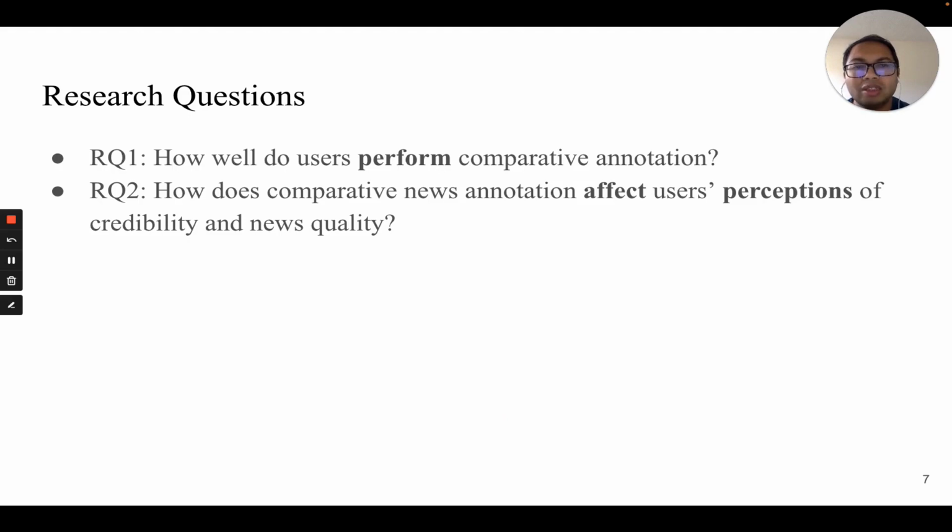Using our design, we asked two research questions. In the first one, we examine how well users perform this annotation task. In the second, we check whether the annotation has any byproduct effect. That is, does the process lead to affecting users' perception of content credibility and perception of news quality?